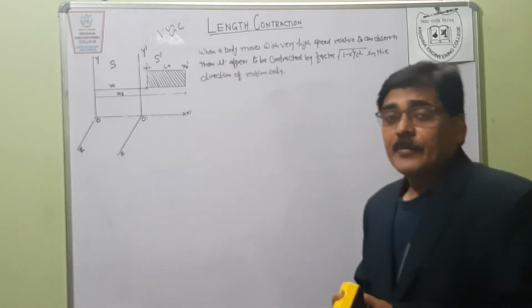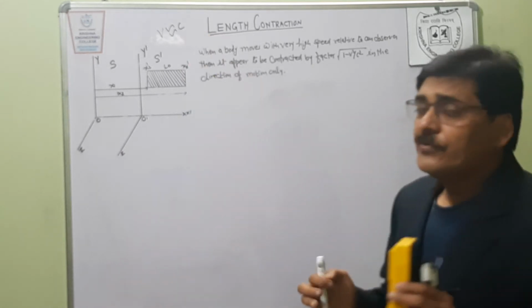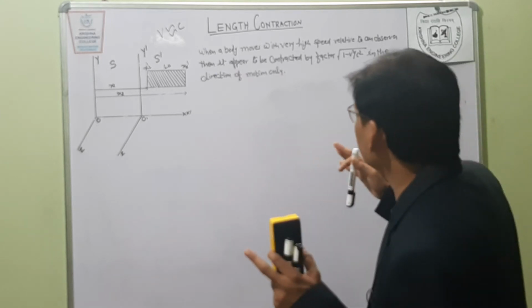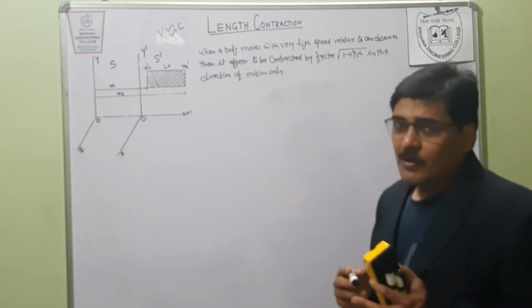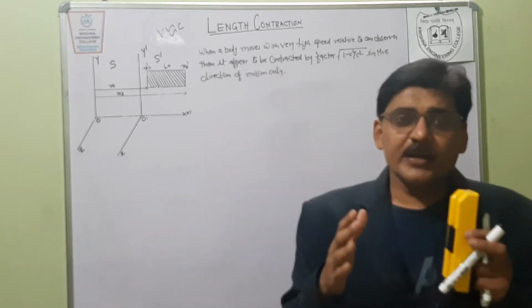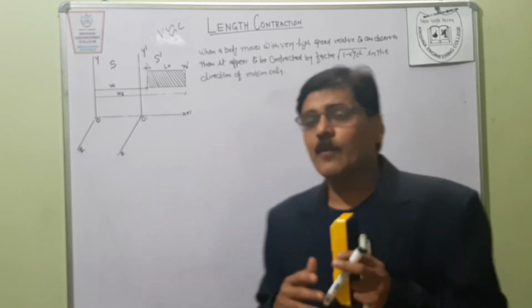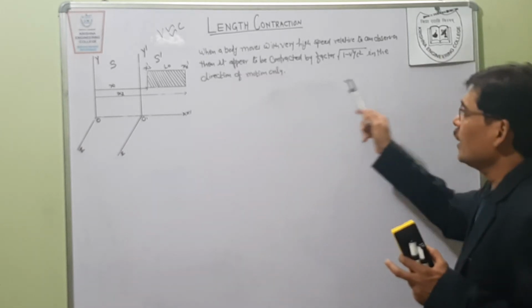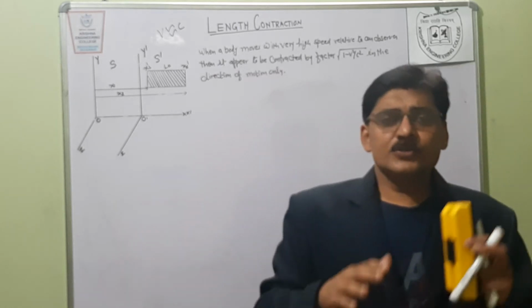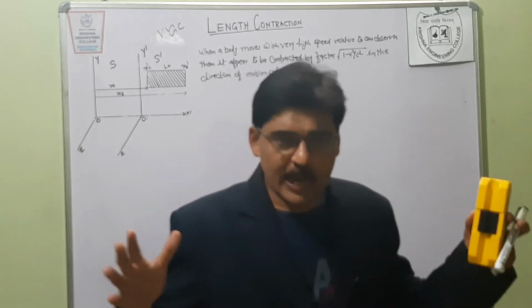So what happens when a body moves with very high speed? When a body moves with very high speed relative to an observer, it appears to be contracted by a factor under root 1 minus v square upon c square in the direction of motion only, not in the perpendicular direction, and this particular effect is called length contraction.